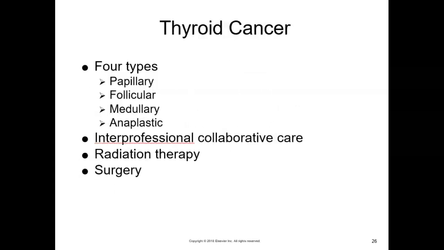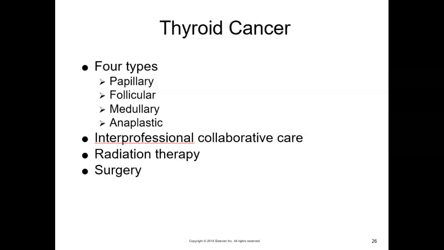structures. The initial sign of thyroid cancer is a single, painless lump or nodule in the thyroid gland. Additional signs and symptoms depend on the presence and location of metastasis or spread of cancer cells. There are 4 different types of thyroid cancer.